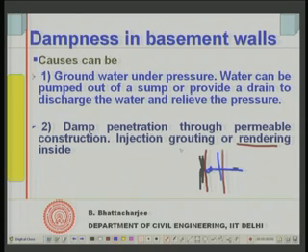If air is also present, unless, and it is unlikely to be saturated all the time, it will be saturated only for some period of time, but after that it will be partially saturated, and it can even dry up unless there is continuous moisture supply from outside, which normally would not be the case, because the groundwater level would rise only during possibly the rainy season, then it will go down.